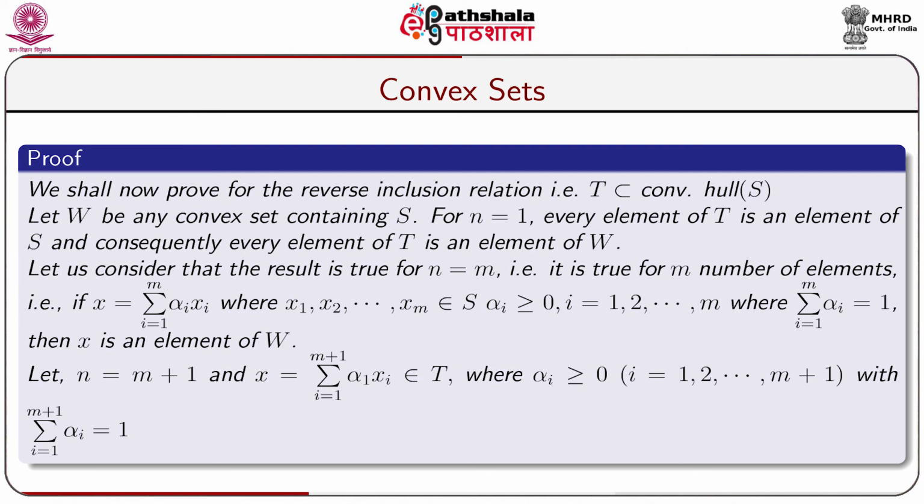Let us consider that the result is true for n equal to m, that is, it is true for m number of elements.